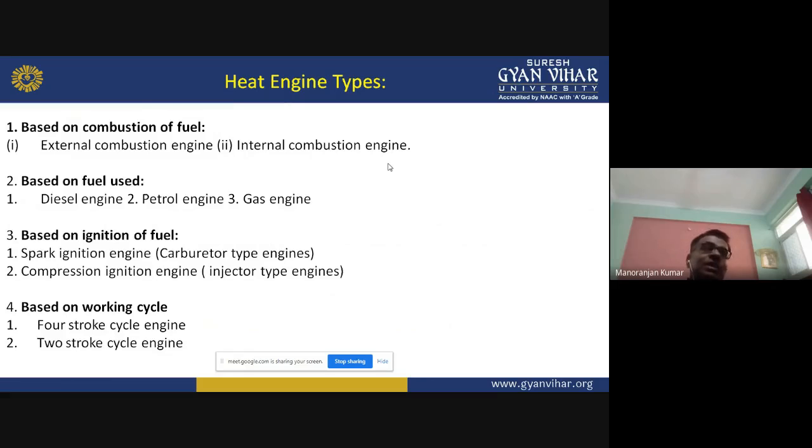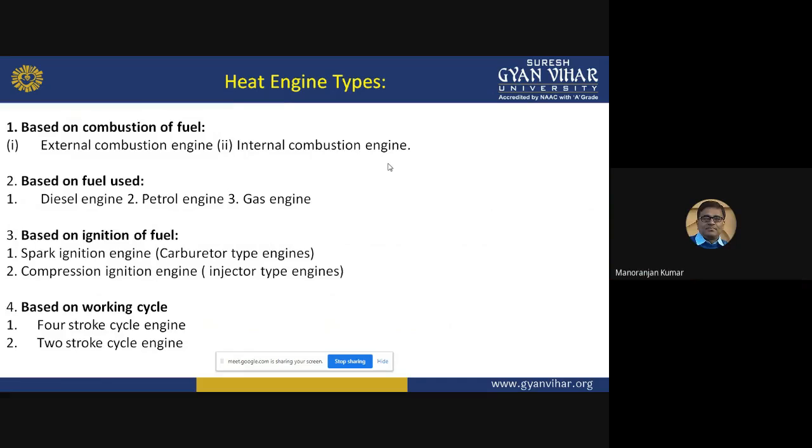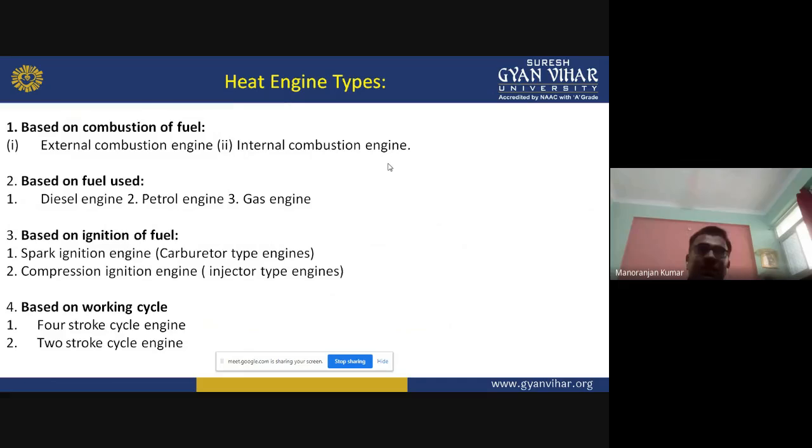Now the second is the compression ignition engine. In the compression ignition engine, first air goes into the engine cylinder, and after some time the diesel is injected through an injector into the cylinder. That is the compression ignition engine. Here ignition takes place due to the compressed air. When the piston is moving upward, the air is compressed, and when air is compressed, the temperature increases, and due to this increased temperature, the ignition takes place. That is the compression ignition engine.